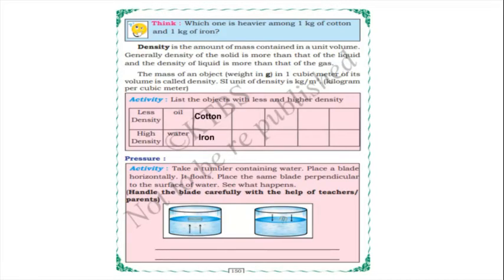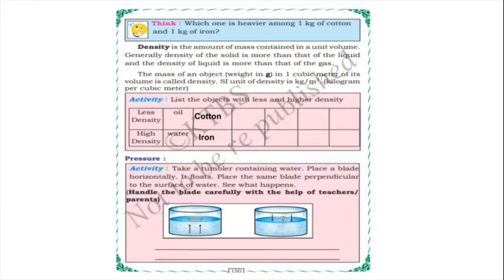One more example I will write: cotton and iron. Less density, cotton; high density, iron. So the rest of the examples you collect and write, children. And next, after density, we will learn pressure.